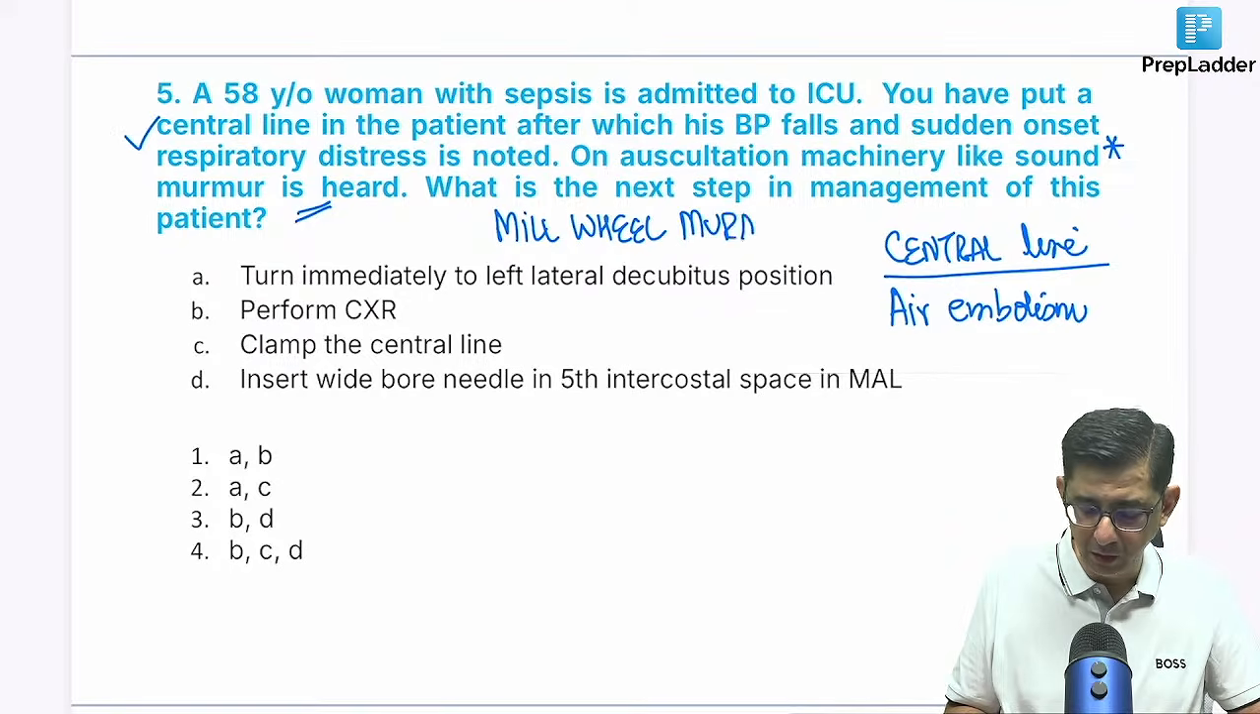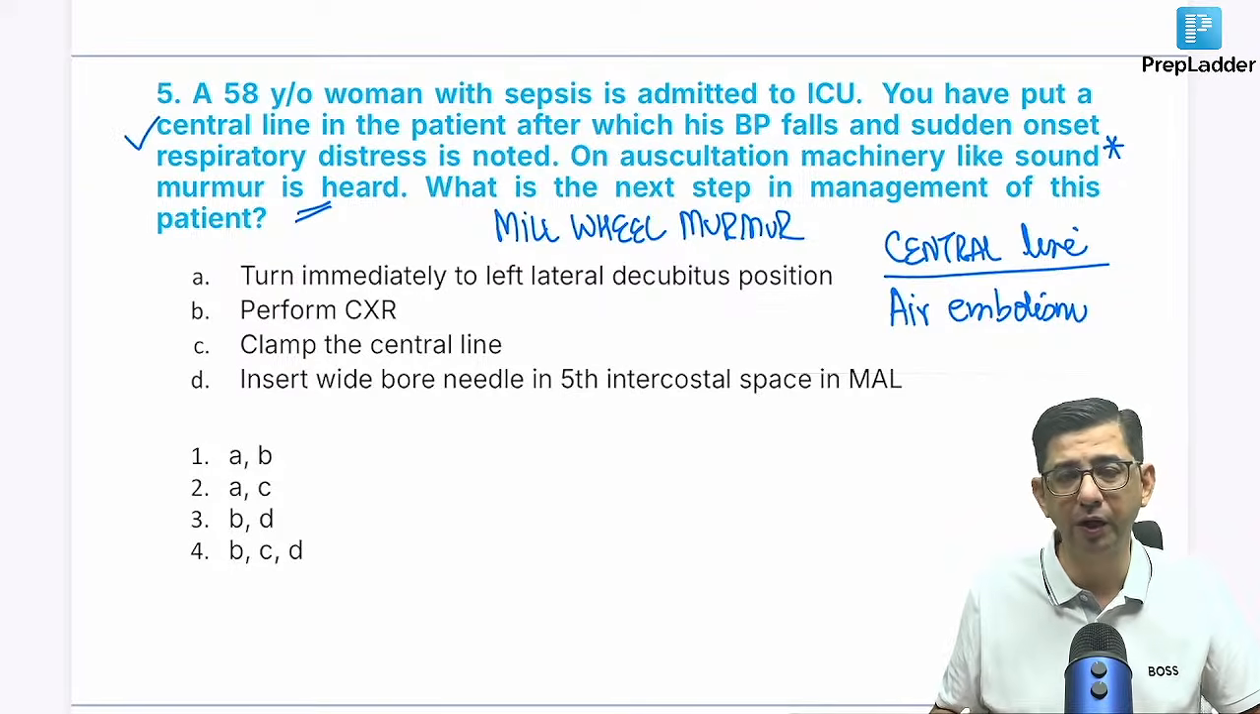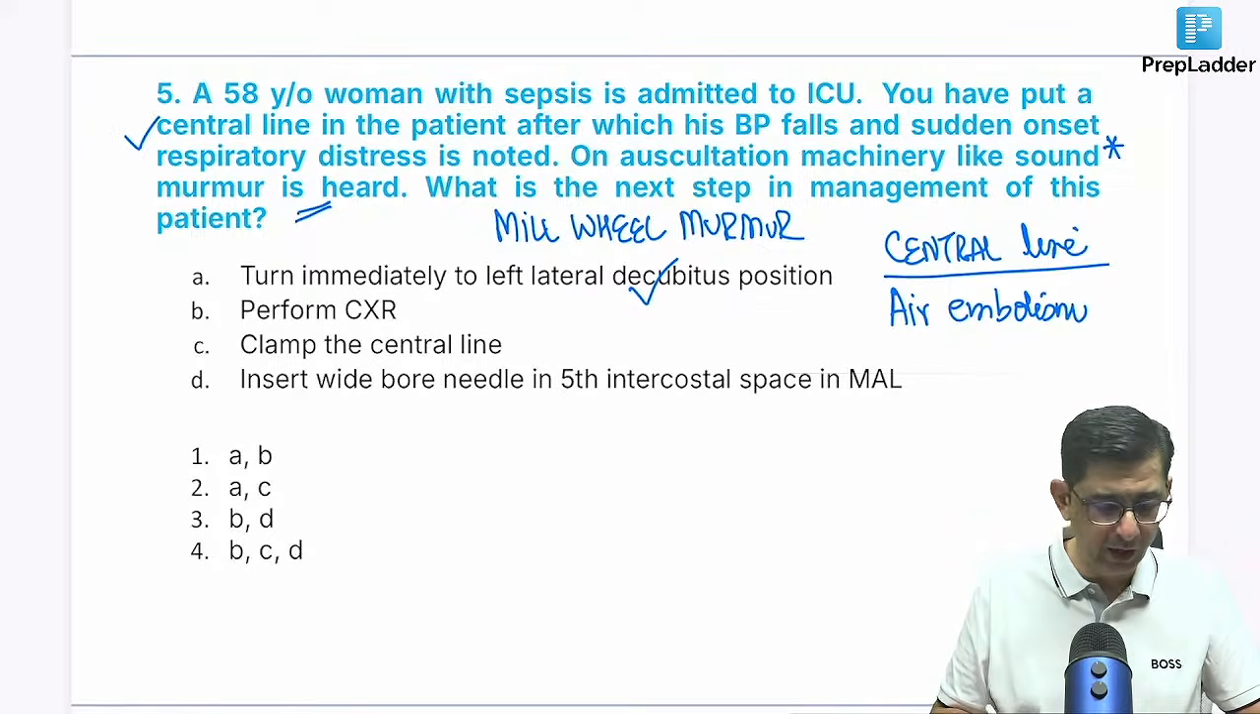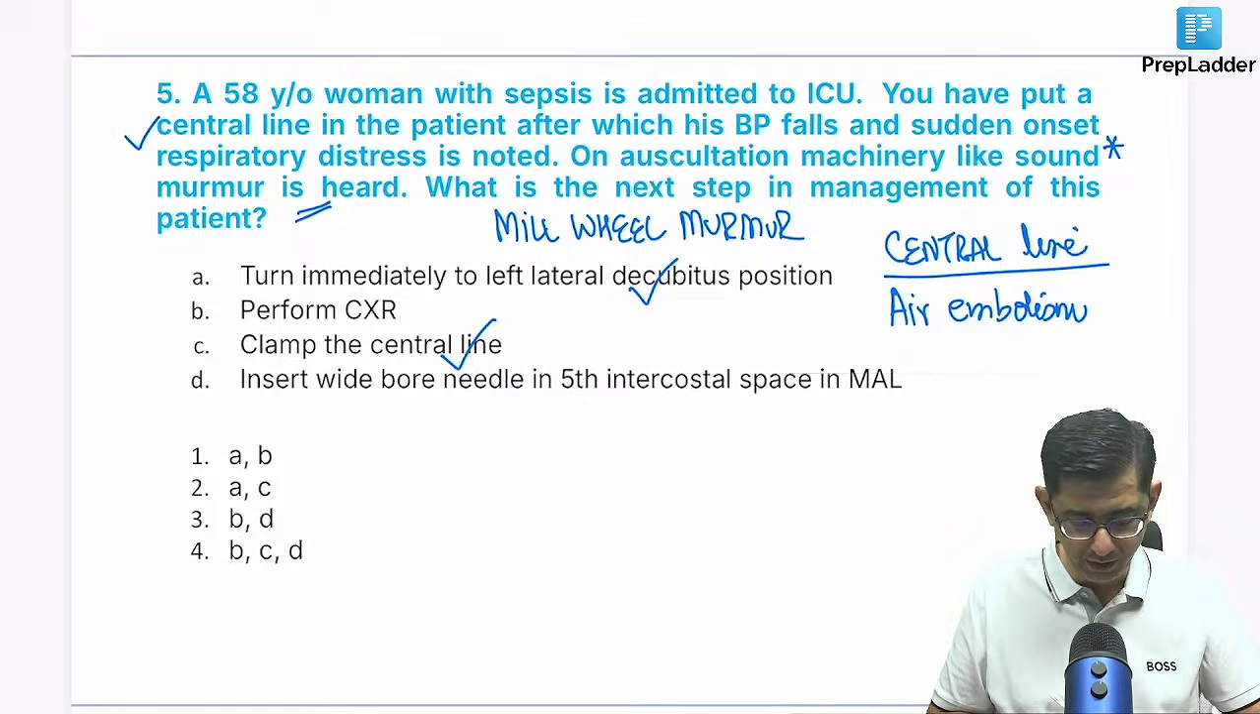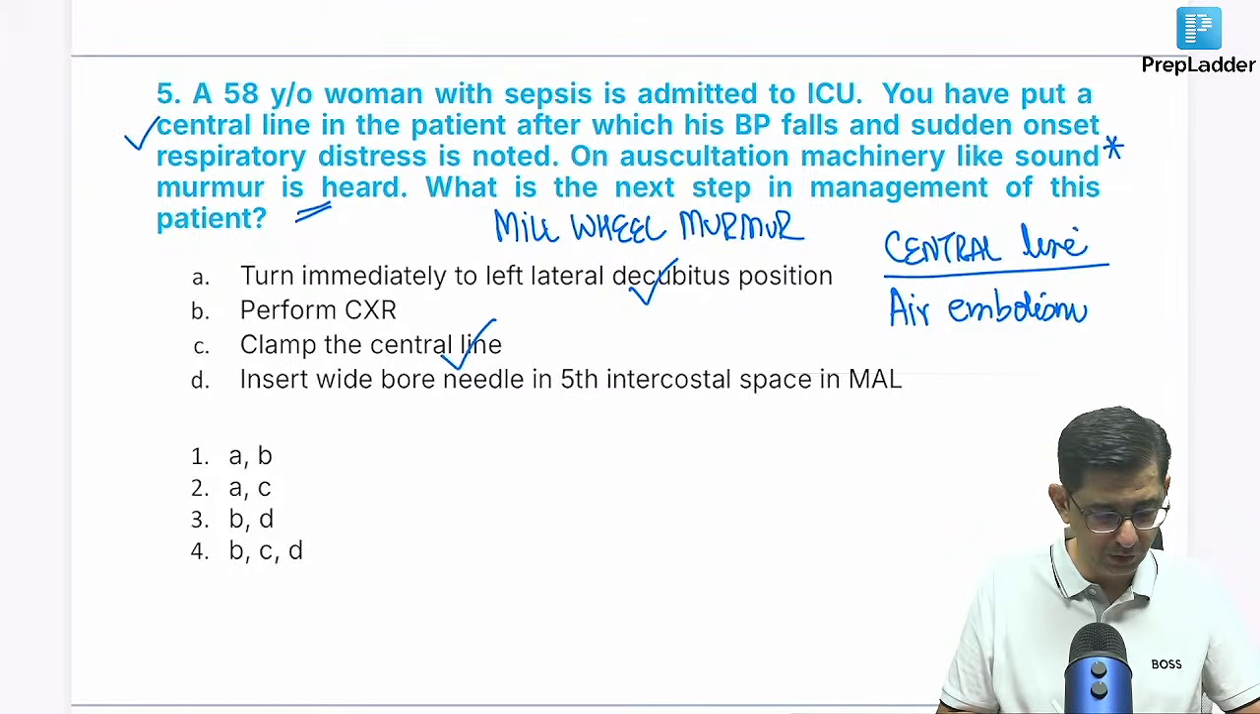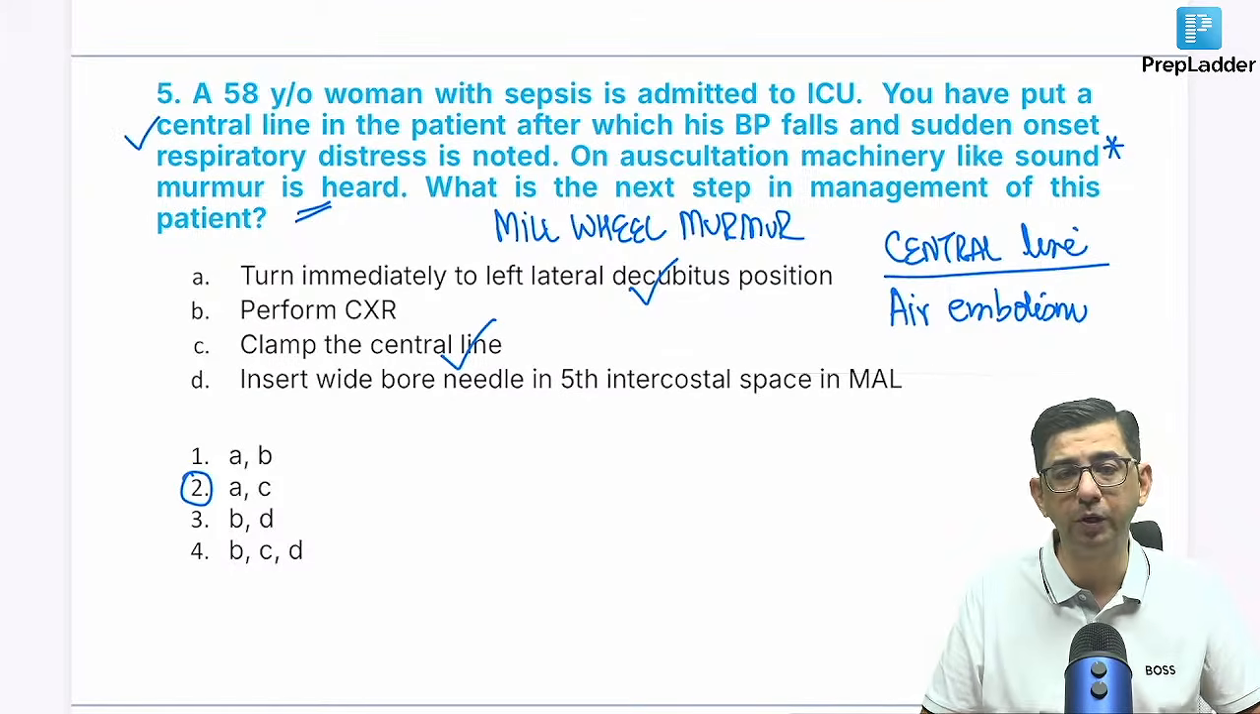And then what you need to do is first keep the patient in Durant position. Durant position would mean turn the patient immediately to the left side. That makes sense. And clamping the line also makes sense. So it is A and C which are correct in this case. So therefore the correct answer for this would be option number 2.